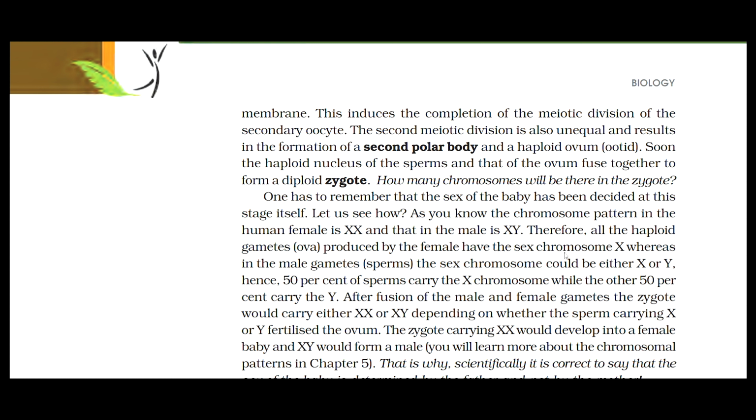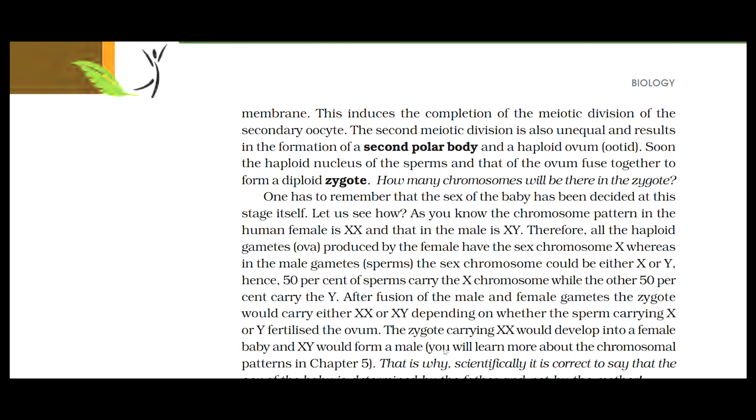Let us see how. As you know, the chromosome pattern in the human female is XX and that in the male is XY. Therefore, all the haploid gametes, which are ova, produced by the female have the sex chromosome X, whereas in the male gametes, which are sperms, the sex chromosome could be either X or Y. Hence, 50% of sperms carry the X chromosome while the other 50% carry the Y.